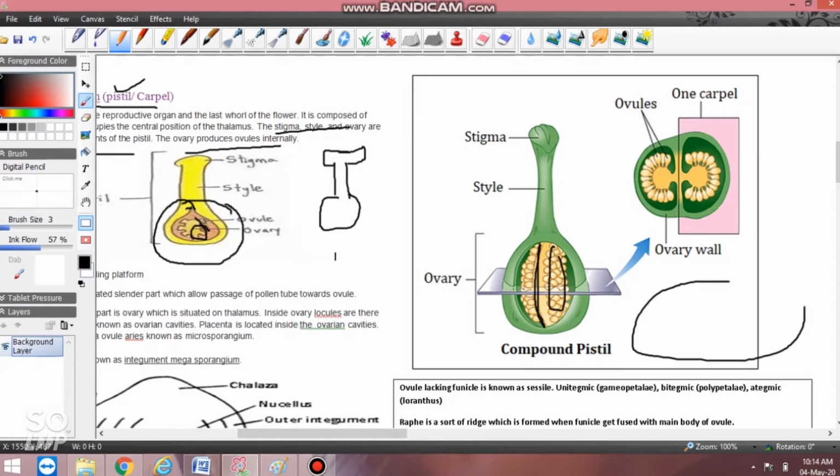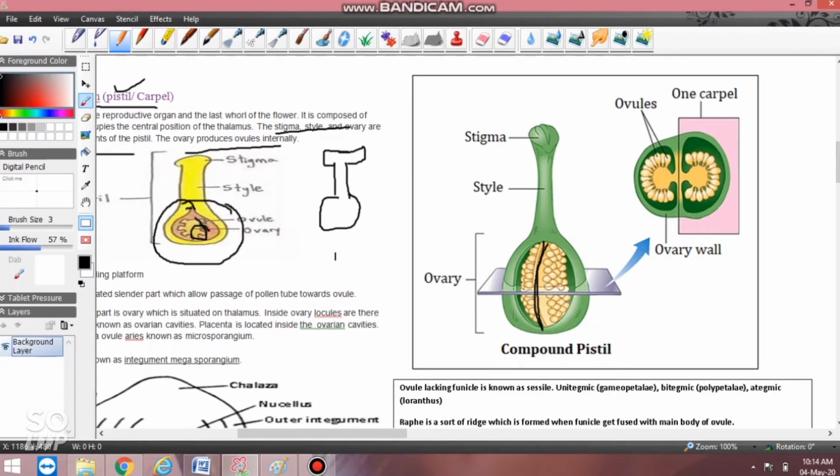See, this is like the human mother's womb, garbhashya, right? If it is the mother's womb and in that there is a baby, the baby is connected to the mother's body by a cord, and that attachment is known as placenta. This placenta provides nutrition to the baby. In the same sense, these ovules are like babies for the ovary. So these ovules attach to the ovary with a structure, and that structure is known as placenta.